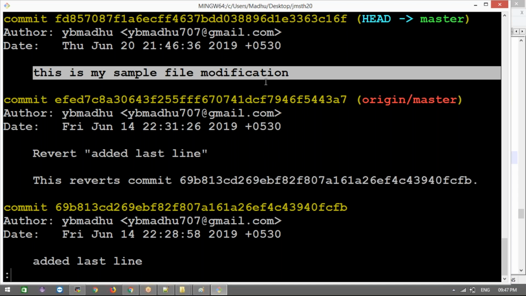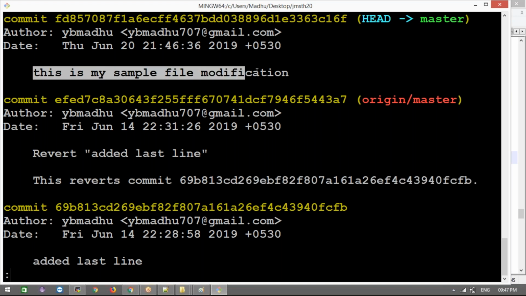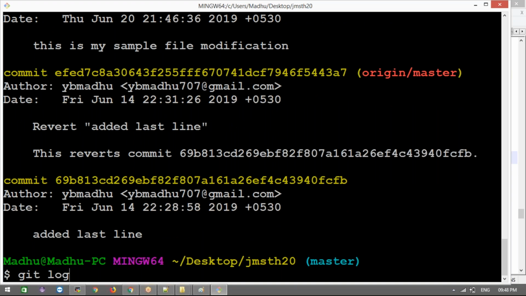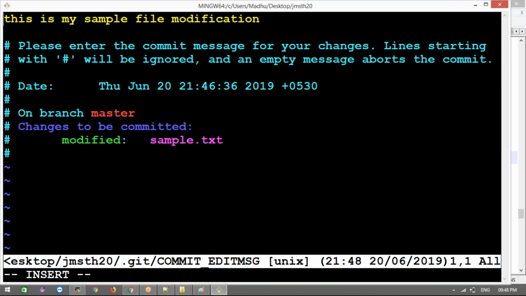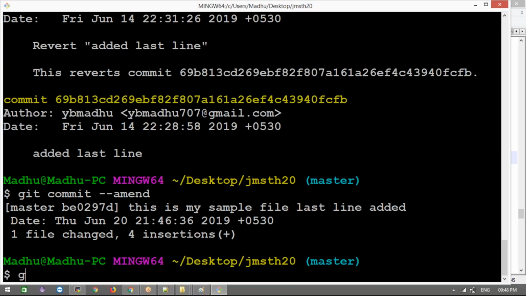Now for example, you want to modify this, what we will do? Just simply using git commit --amend, that will come here and just modify here, and then write "last line added". Okay, and save the file, and now see git log here.